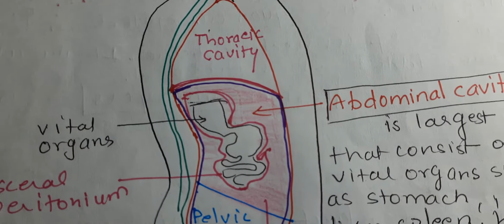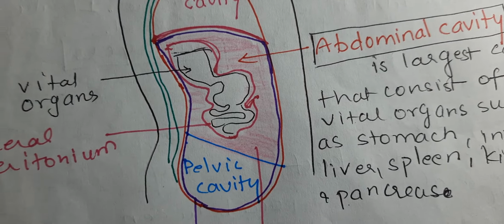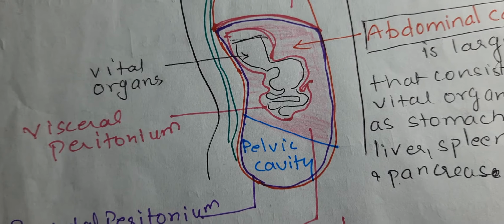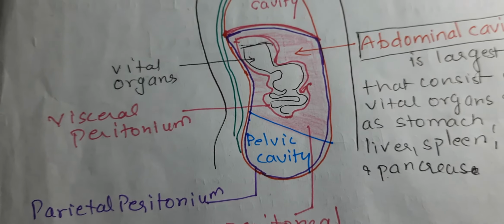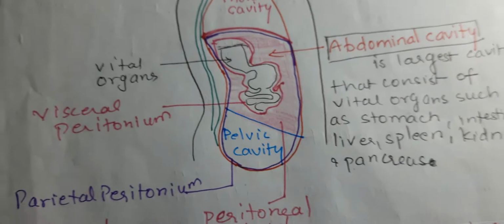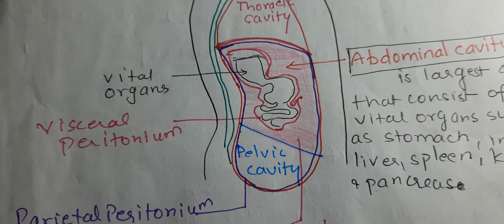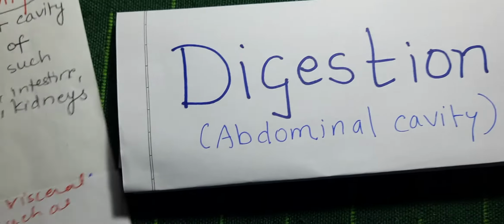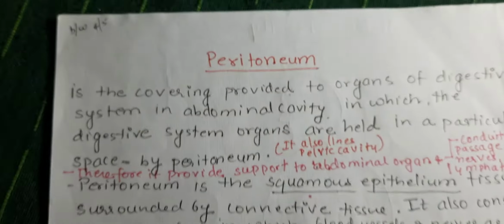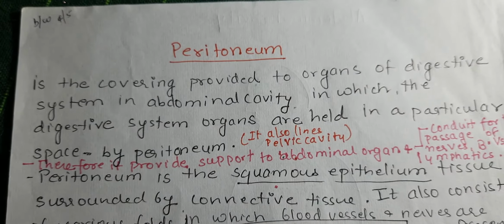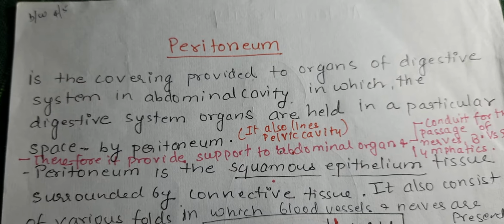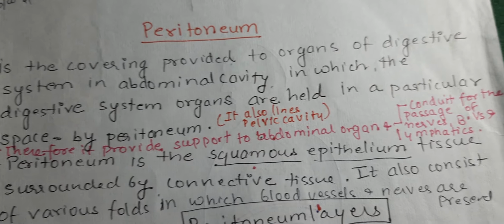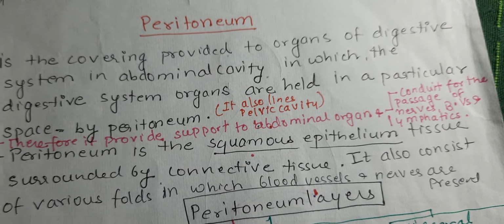Now, the abdominal cavity and pelvic cavity are lined by a layer of epithelium which is known as the peritoneum. We'll discuss what the peritoneum is first, and then I'll come back here. The peritoneum is the covering provided to the organs of the digestive system in the abdominal cavity, in which the organs are held in a particular space.